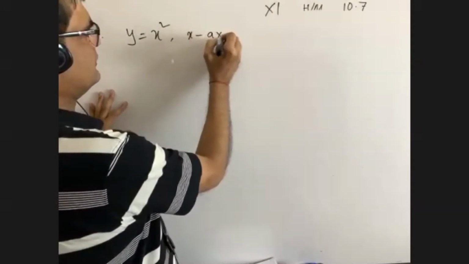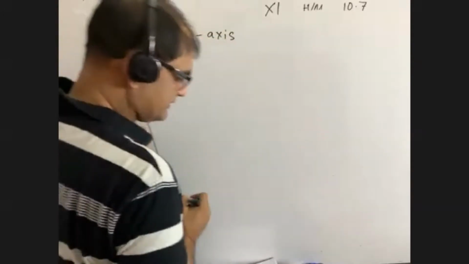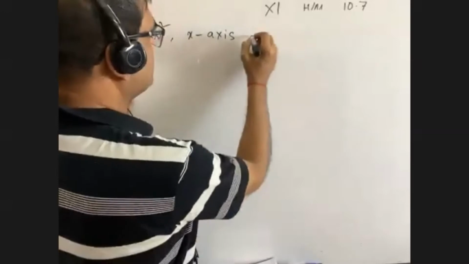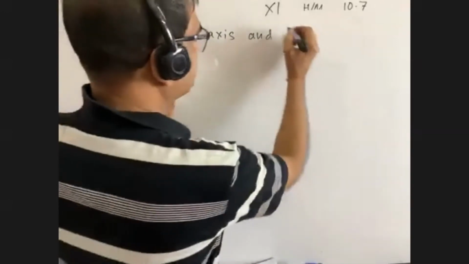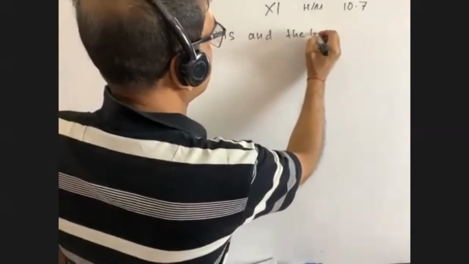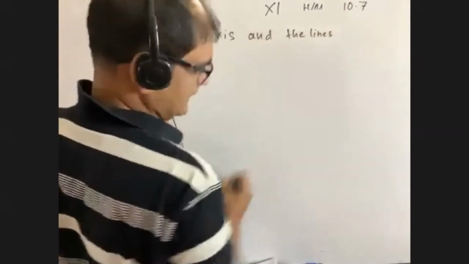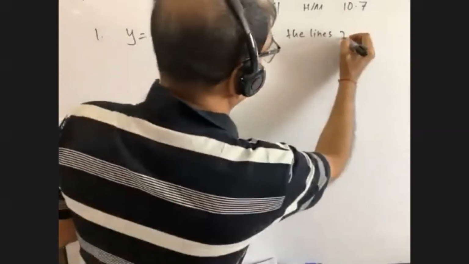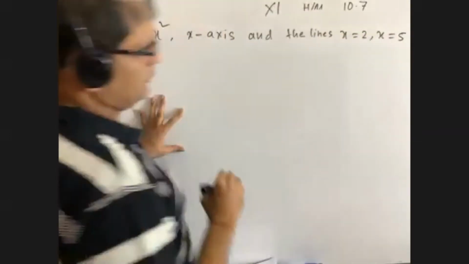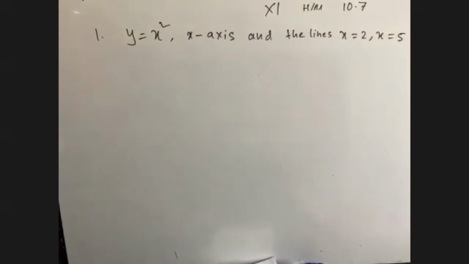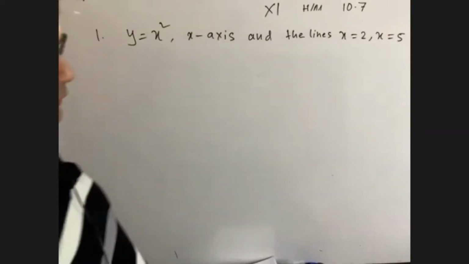You write down x-axis and the lines x equals to 2 and x equals to 5. Okay. What is meant by this? You have to know at first.